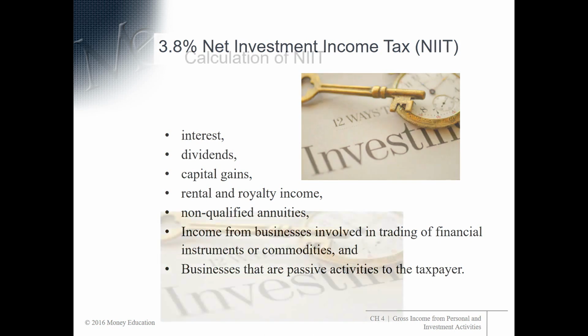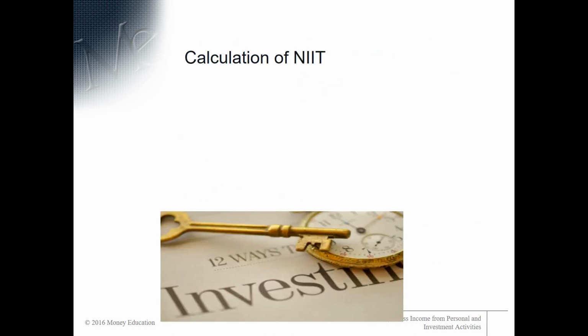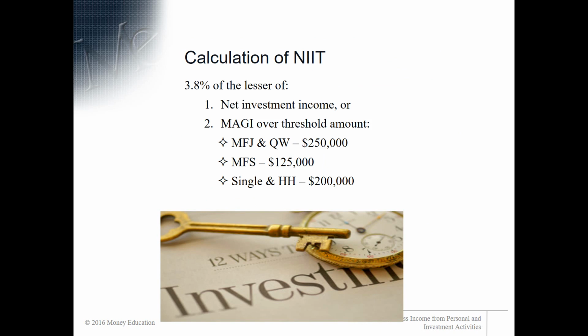3.8% of something. Okay, here's how we are going to calculate this net investment income tax. We're going to take 3.8% of the lesser of net investment income or your modified adjusted gross income over those threshold amounts. So you're going to make two calculations, the number one and the number two. You're going to take the lesser one and multiply that by 3.8%.